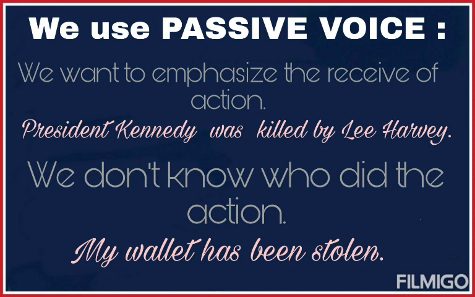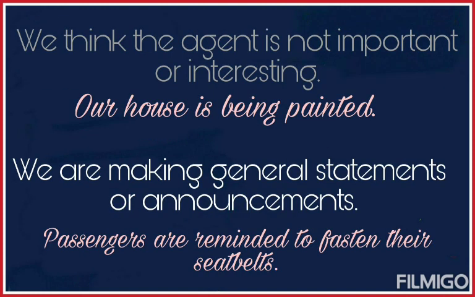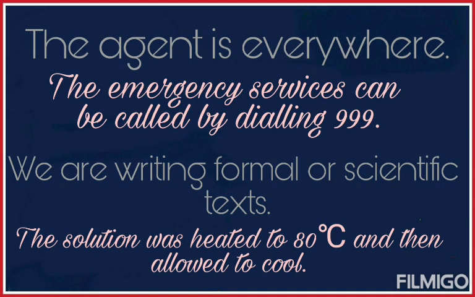So where do we use passive voice? We use passive voice when we want to emphasize the receiver of the action, when we don't know who did the action, when we think the agent is not important or interesting, when we make general statements or announcements, and when the agent is everywhere, when we write formal or scientific texts. In all these conditions, we use passive voice.